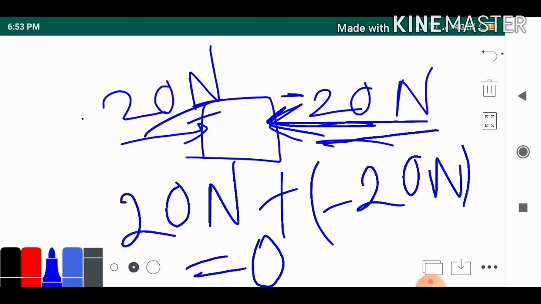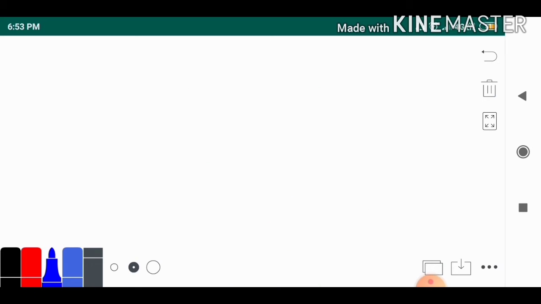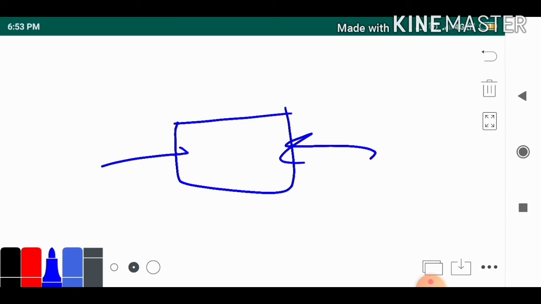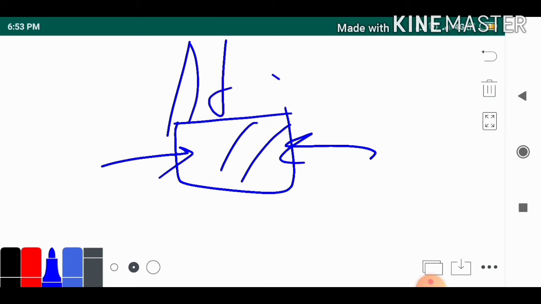So whenever the resultant force gives you a zero, that's an equilibrium. Now I hope you have understood the concept of zero. Whenever the resultant force gives you zero, equilibrium is formed. All right, now the types we have told: whenever it is at rest, and after applying force it is still at rest, then it is known as static equilibrium.